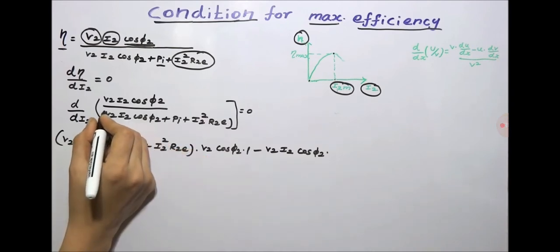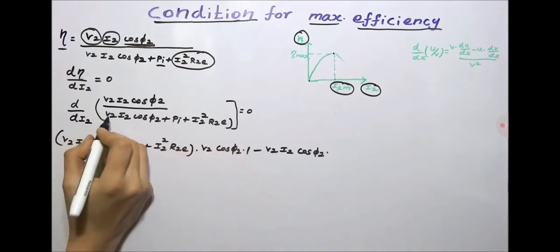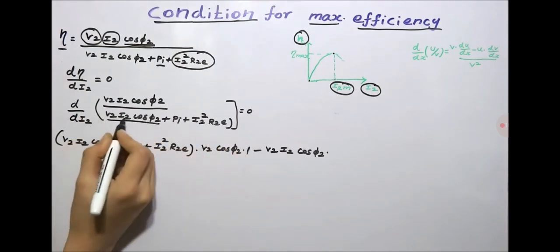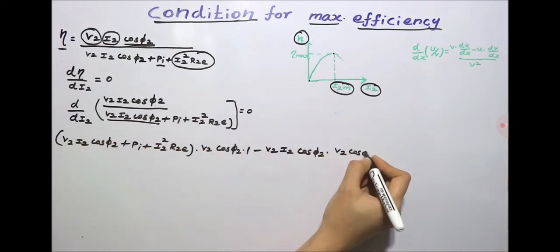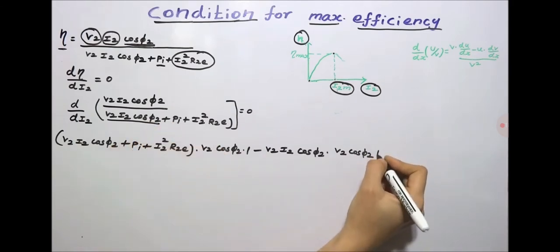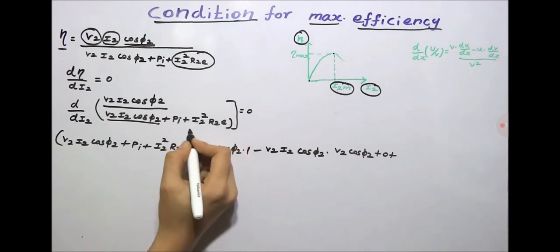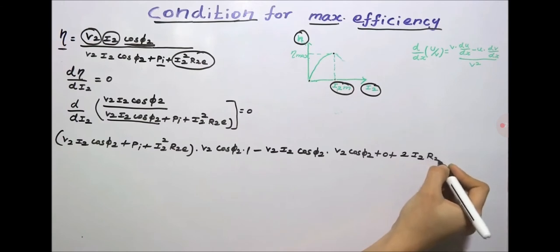Now we have to differentiate the denominator portion with respect to I2. So V2 I2 cos φ2, if you differentiate with respect to I2, we'll get V2 cos φ2. Pi is the constant, so we'll get 0. Plus, if you differentiate I2² R2e with respect to I2, we'll get 2 I2 R2e.